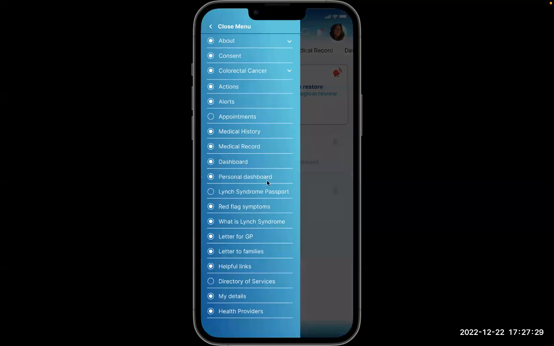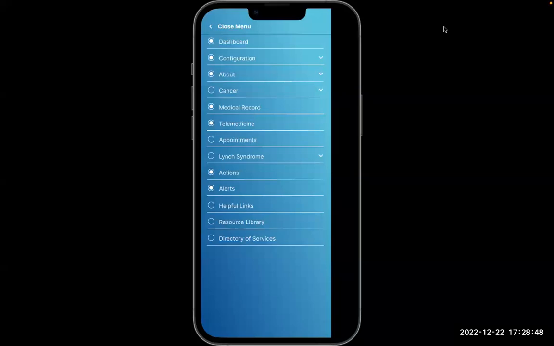The actions are driven by data in the patient's medical record in the app. The data for the medical record is obtained either from physicians' electronic medical systems or entered directly by the patient. The app configures automatically for the patient's potential or confirmed cancer diagnosis. So, for example, another patient may have symptoms that may indicate breast cancer.